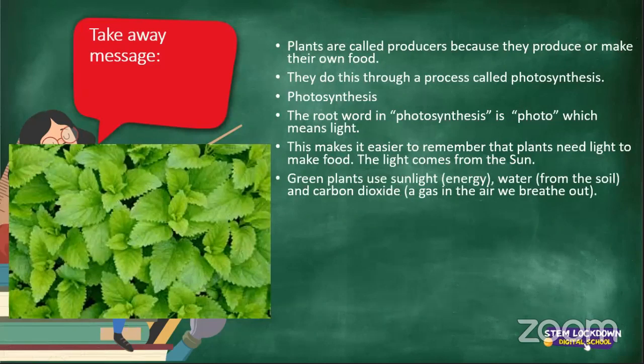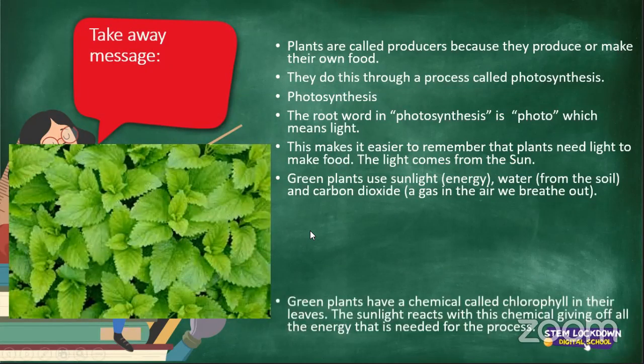All right, green plants use sunlight energy, water from the soil, and carbon dioxide, which is a gas we breathe out. So they're relying on what we are breathing out. They rely a lot on the sun's energy and of course water, which is why if you've got some plants at home, it's very important to continue watering your plants, and leaving them in an area where there is some light coming in, so that they can get all the nutrients they need.